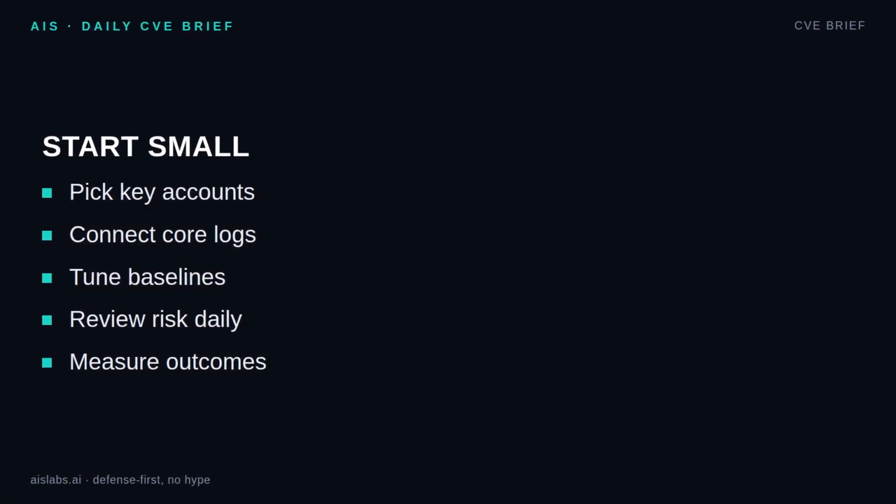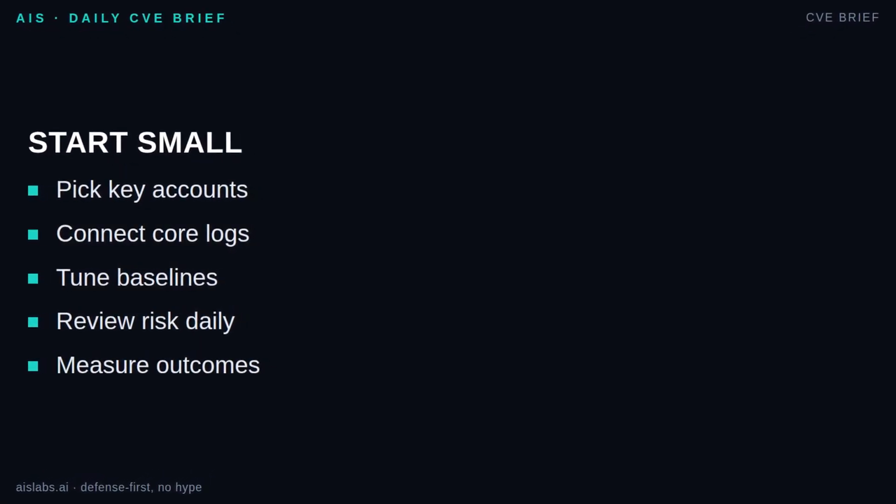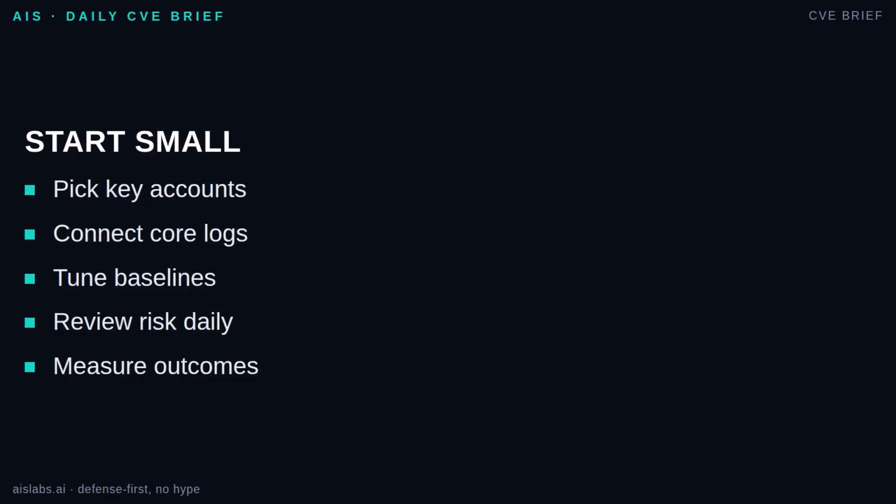Start with a narrow goal: compromised account detection for high-value users and sensitive systems. Connect the core logs first: identity sign-ins, MFA results, device details, VPN, admin actions, major SaaS access, and file activity. Clean up account ownership. Label service accounts. Remove shared accounts where possible. Define peer groups so finance users compare to finance users, not developers or executives.